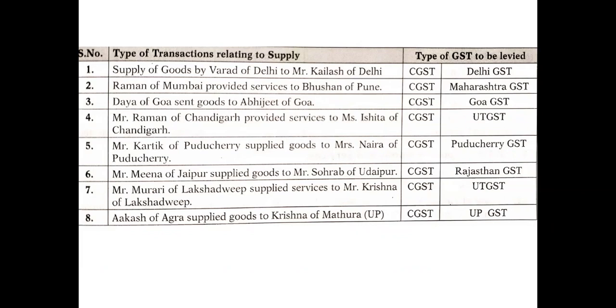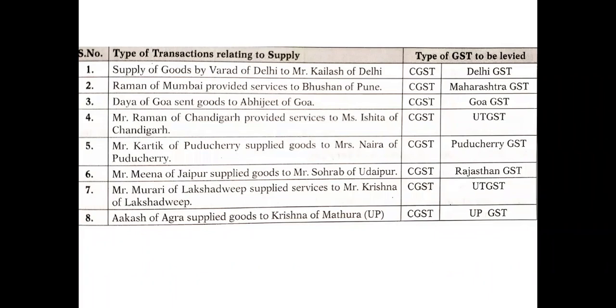Next, Mr. Raman of Chandigarh provided services to Ms. Ishita of Chandigarh. Raman is staying in Chandigarh and Ishita is also staying in Chandigarh. First of all, the first type of tax applicable is CGST. But here, Chandigarh is a union territory and doesn't have its own state legislature. So in that case, Chandigarh GST is not applicable. There, UTGST is applicable.